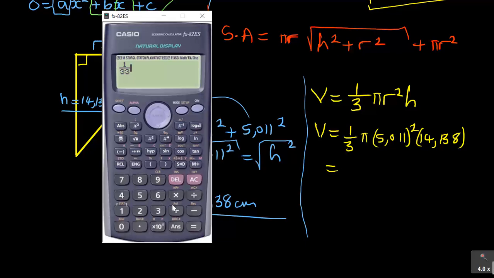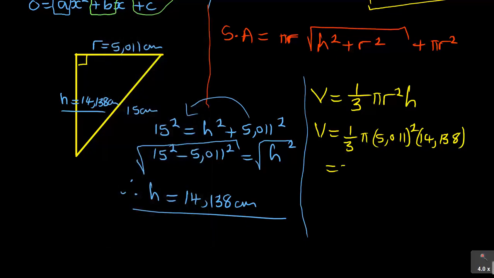So it's 1/3 pi, so shift pi, then in brackets 5.011 squared, and in brackets 14.138. Then when you do that, it will give you the volume, which is 371.762. Shift setup 6, 3 decimal places, 371.762. This is the volume, but remember, volume is in cubic centimeters.